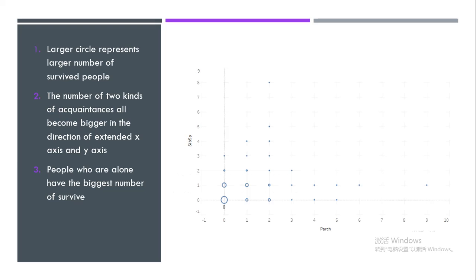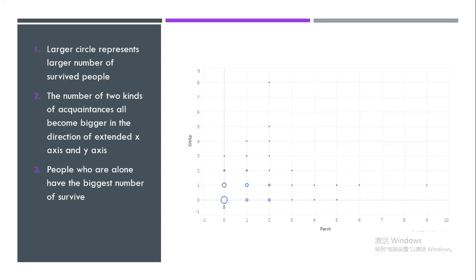In this plot, circles with different areas represent different numbers of survived people. A larger circle represents a larger number of survived people. The number of two kinds of acquaintances both become bigger in the direction of the extended x-axis and y-axis. The circles just become smaller in the same direction. People who are alone have the biggest number of survivors. This also proves the assumption perfectly.